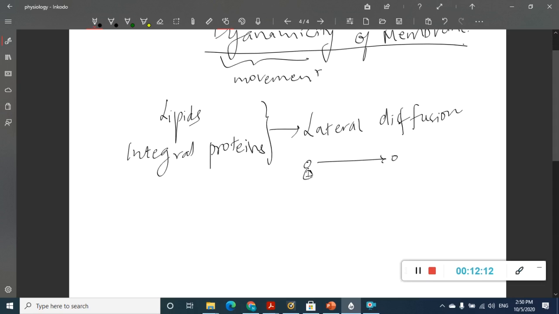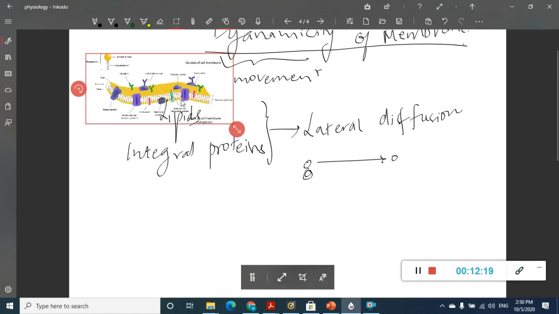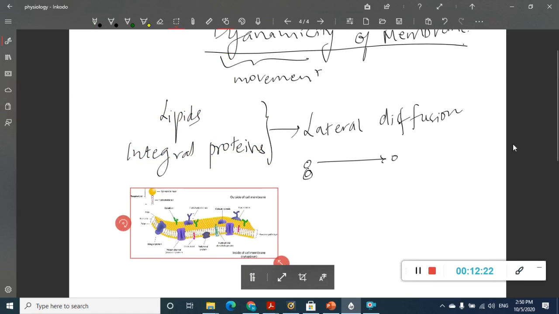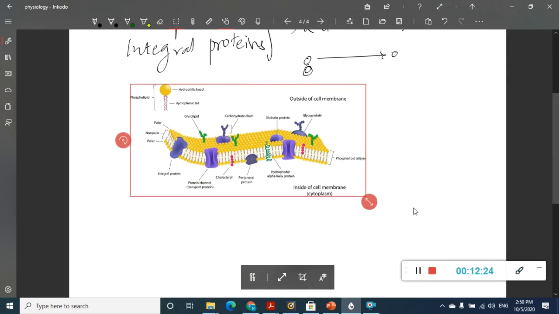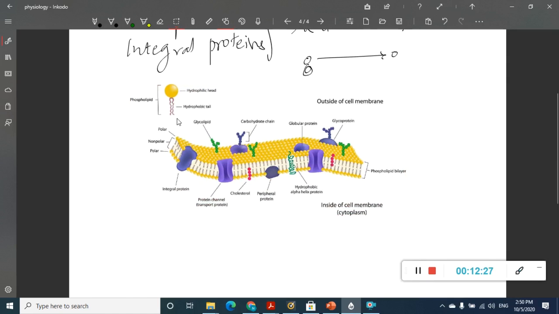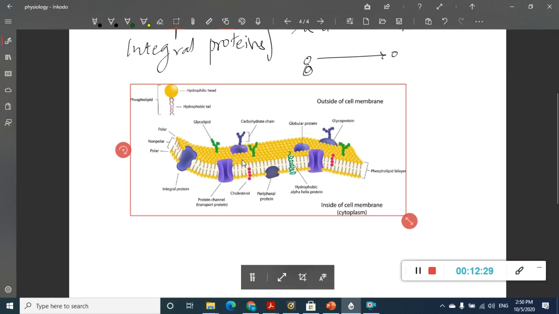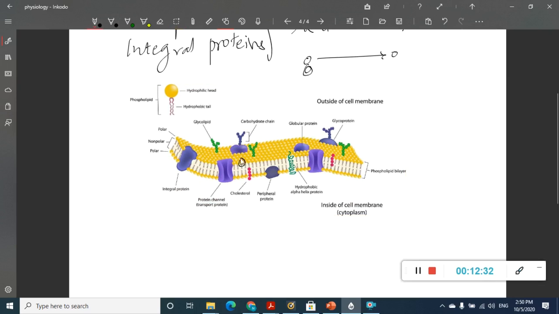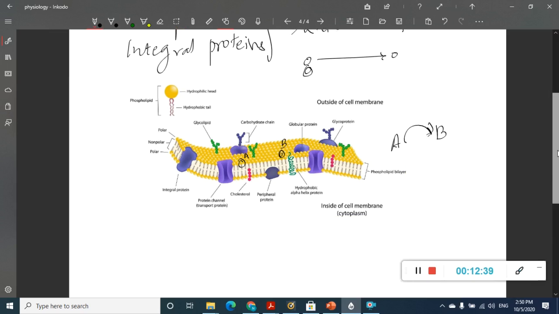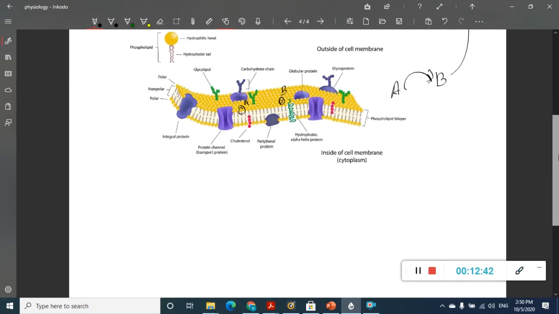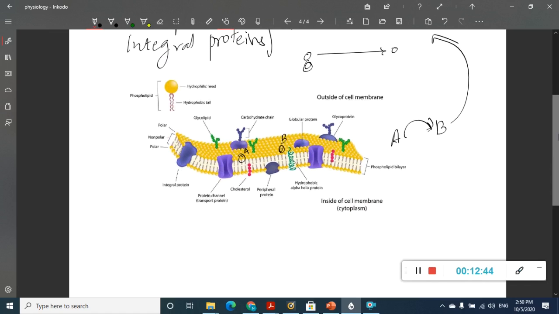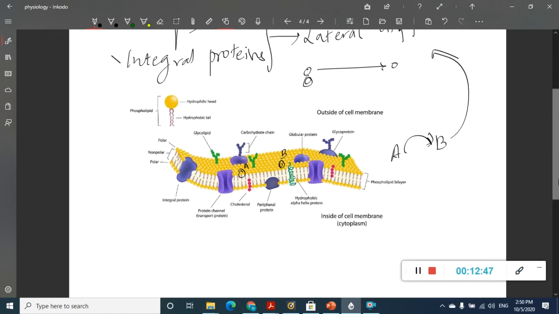See, for example, the same thing I'm putting it here. So this is the membrane, right? Think that this is point A protein, and this is point B protein. If A shifts to this B position, then we call it lateral diffusion. There is one more diffusion where the lipids can also go through.